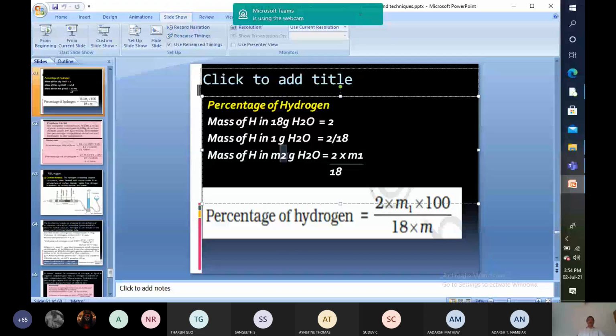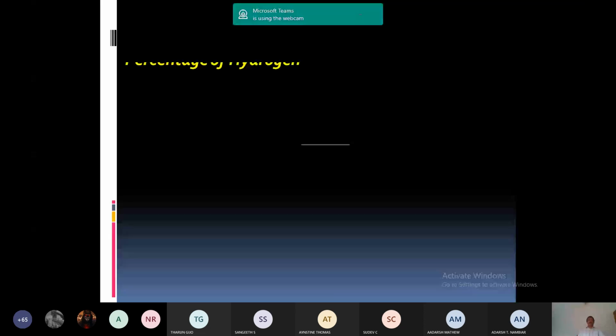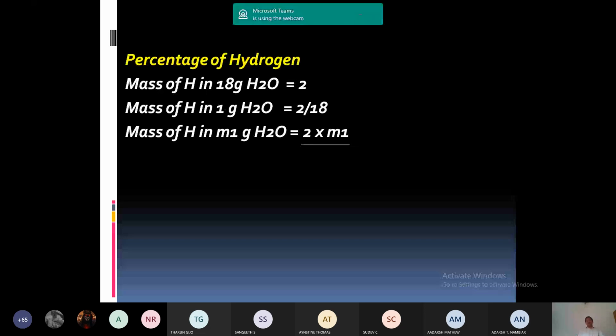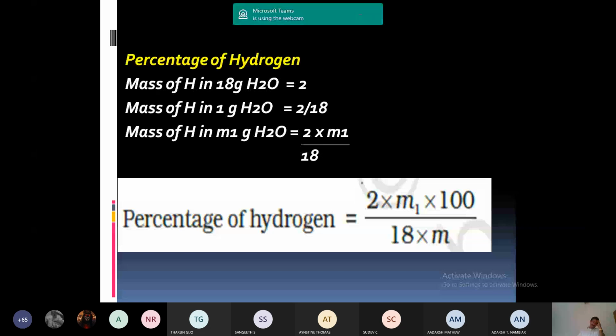Therefore percentage of hydrogen is equal to mass of hydrogen divided by M into 100, where M is the mass of organic compound. Mass of hydrogen is 2 into M1 divided by 18. So percentage of hydrogen is 2 into M1 into 100 divided by 18 into M.